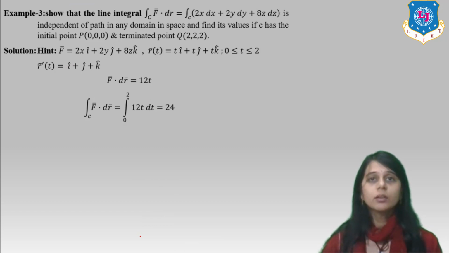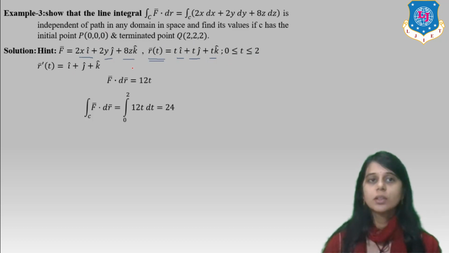Show that the line integral of F bar · dr equal to integration over C of 2x dx + 2y dy + 8z dz is independent of path in any domain in space, and find its value for C with initial point (0, 0, 0) and terminal point (2, 2, 2). Now the hint is F bar equal to 2x i caret + 2y j caret + 8z k caret. What is r bar(t)? t i caret, t j caret, t k caret. Okay. And the value of t is 0 to 2 because the initial point is 0 and the terminal point is 2.